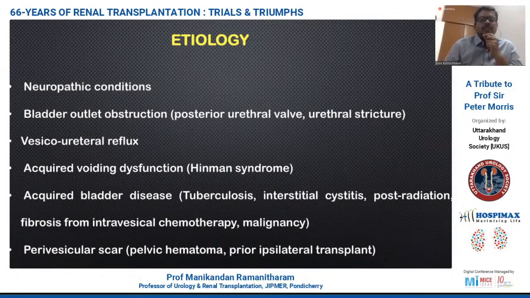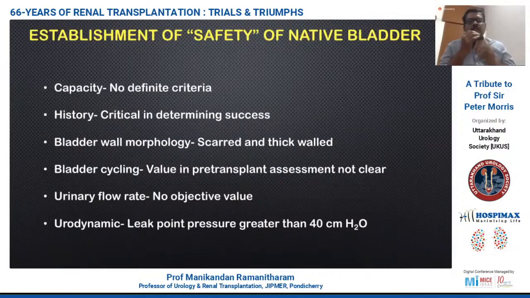So these are the patients who constitute the umbrella of an abnormal urinary bladder.